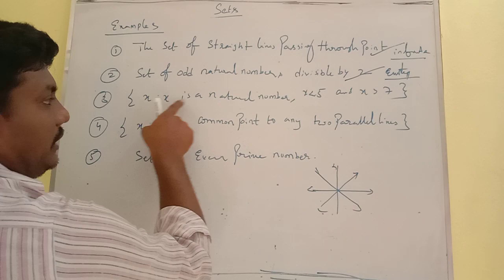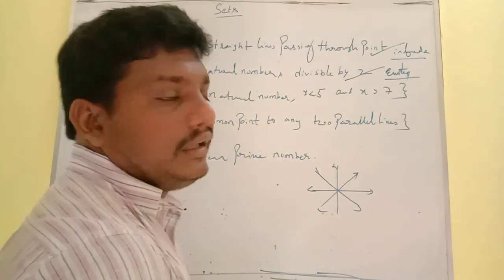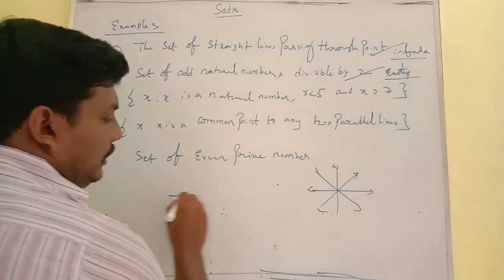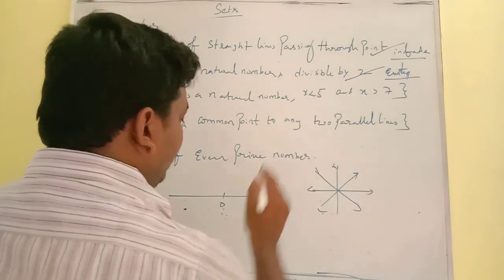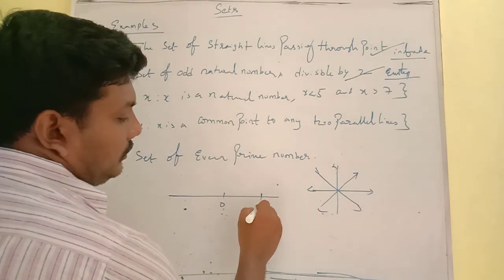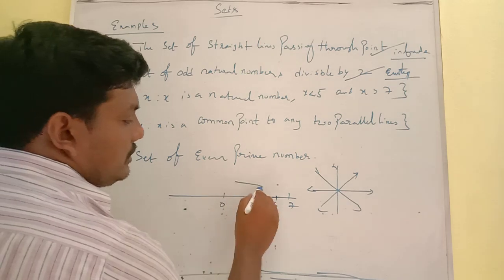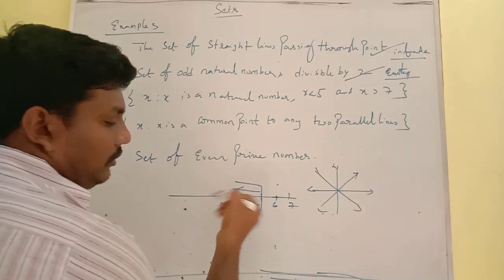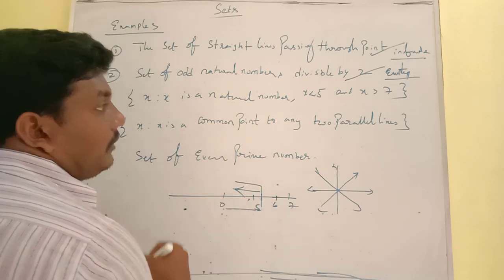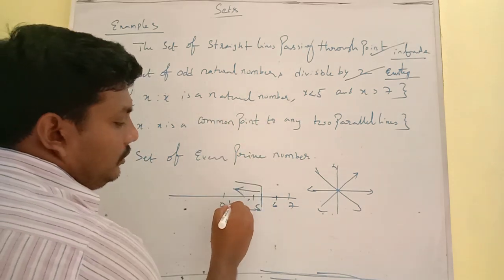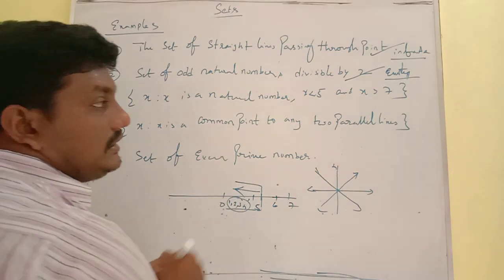Then x such that x is a natural number which is less than 5 and greater than 7. Let me consider the number line. This is 0, then 5, suppose 6 and 7. X less than 5 means the region is this side: 4, 3, 2, 1 and so on. These are natural numbers, 1, 2, 3, 4. And x is greater than 7 means 8 and so on.